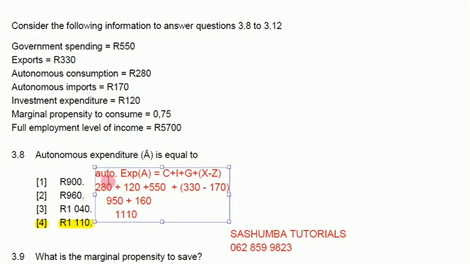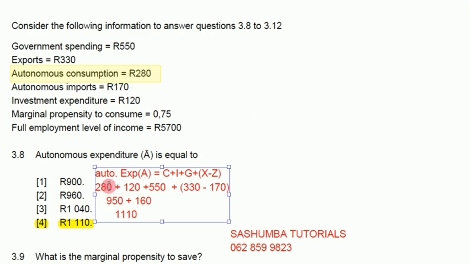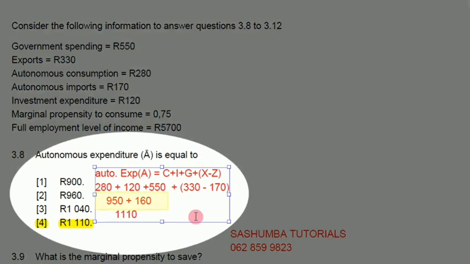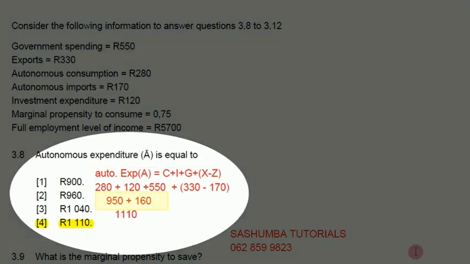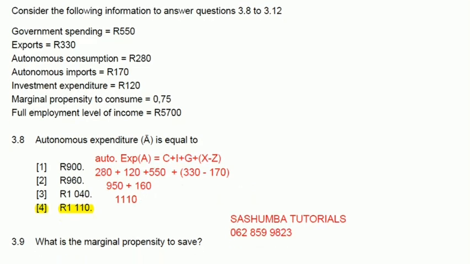We have the consumption here, which is 280. Then we've got 120, which is here. Then we've got 550, and then we also have this and this. If you calculate the whole of this, you get 950, and then if you subtract to get net exports of 160, then if you add the two, you get 1110. So that's how you calculate autonomous expenditure.